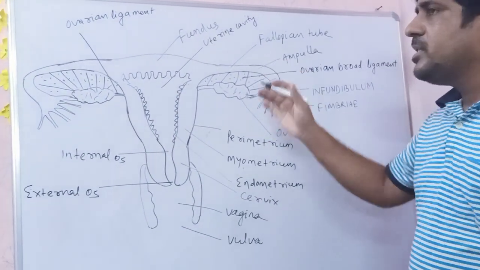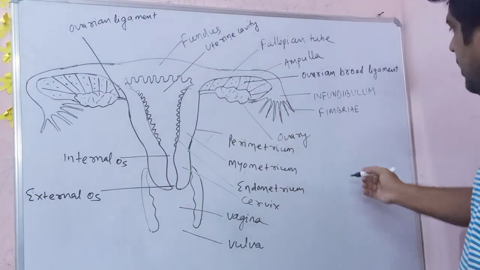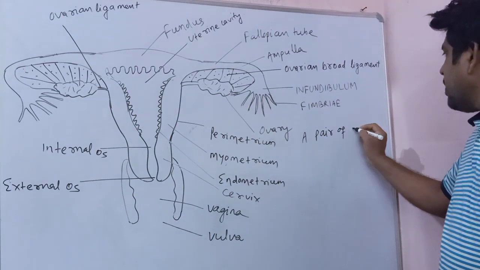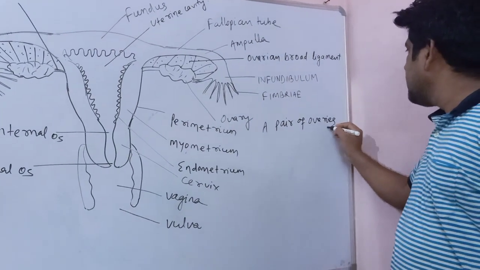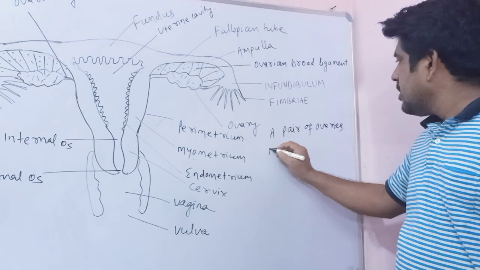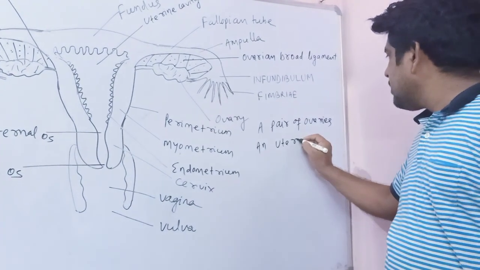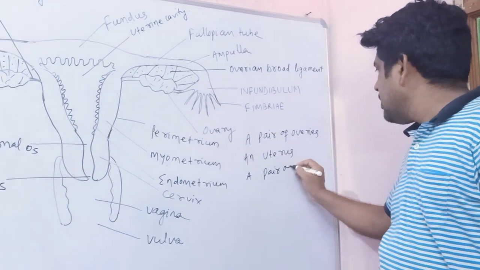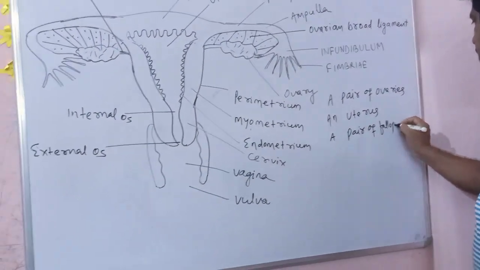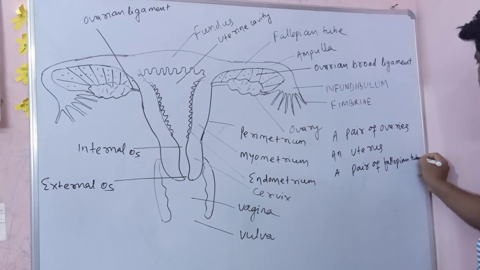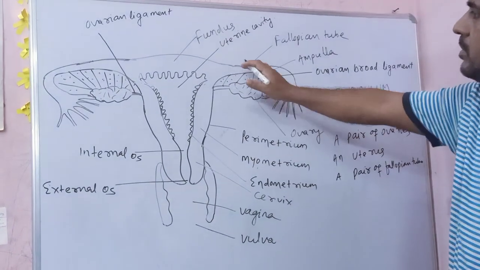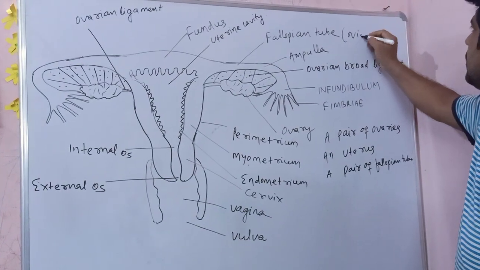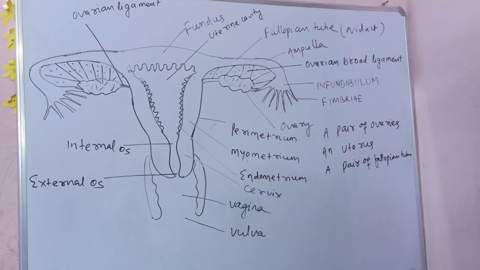The female reproductive system consists of a pair of ovaries and uterus, a pair of fallopian tubes. Here is the fallopian tube. There are two fallopian tubes. They are also called oviduct, or uterine tube.